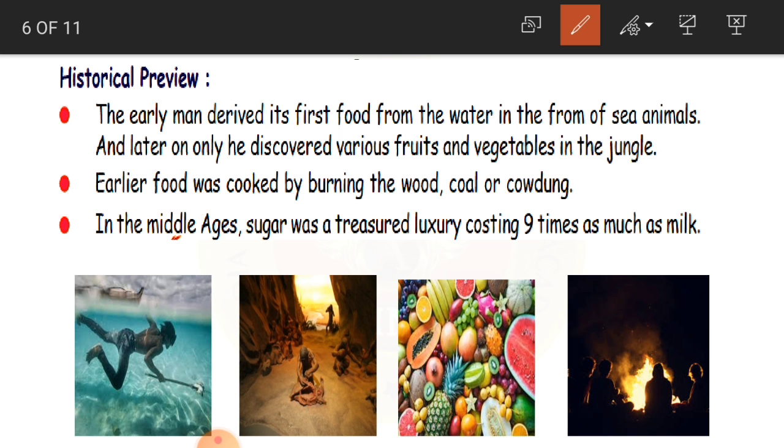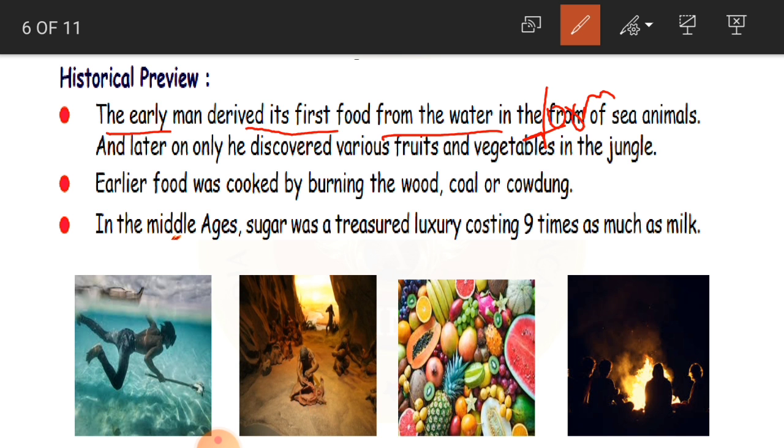How did he eat? The early man derived his first food from the water, in the form of sea animals. Early man means a man some thousands of years ago.